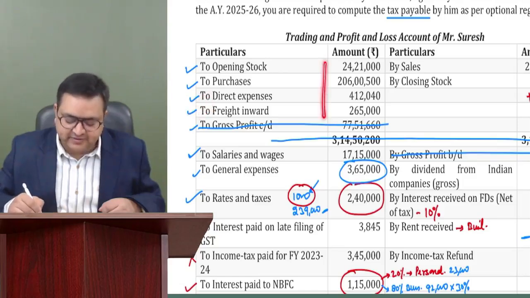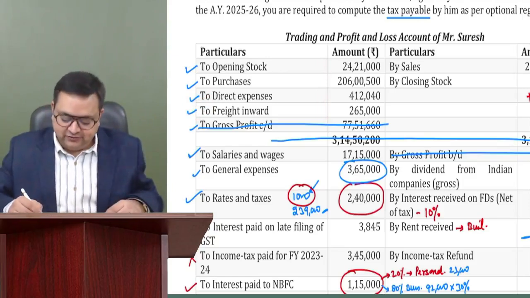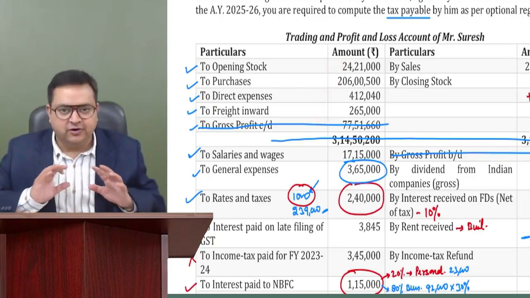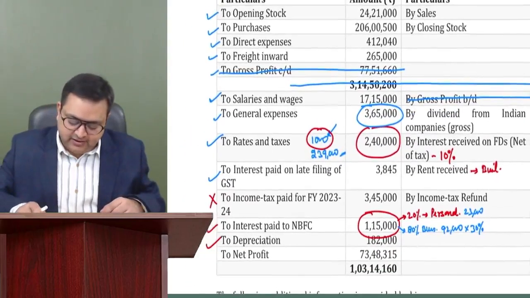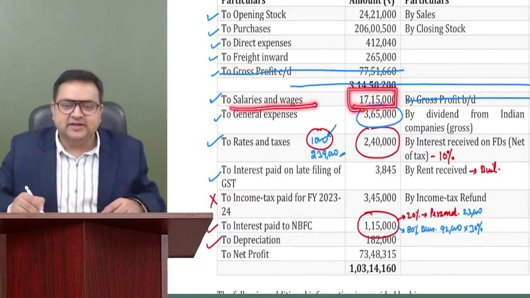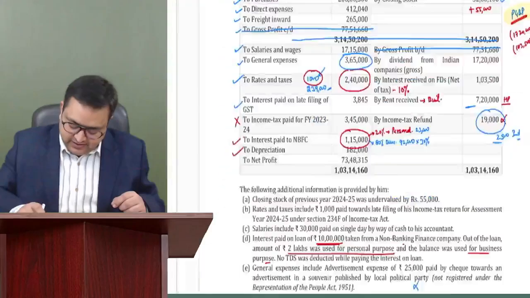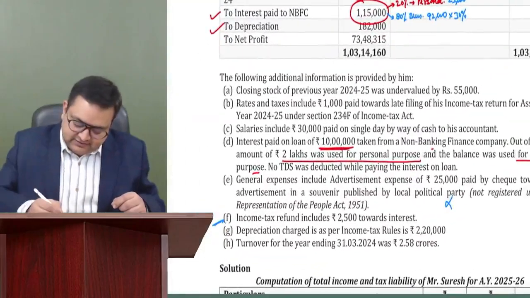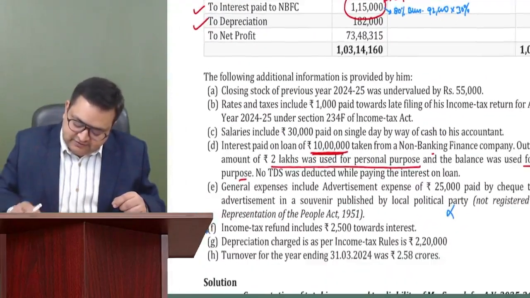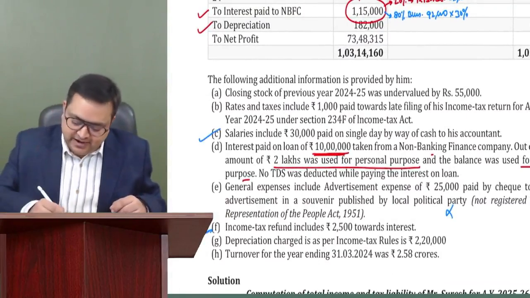So all these expenses are fine and there is no adjustment on them. We won't do anything. Then salaries and wages. We have seen that in salaries and wages, there is 30,000 rupees which is paid in cash. Do you remember? 30,000 rupees paid on a single day. C point. That is not allowed, so we'll add it over here.